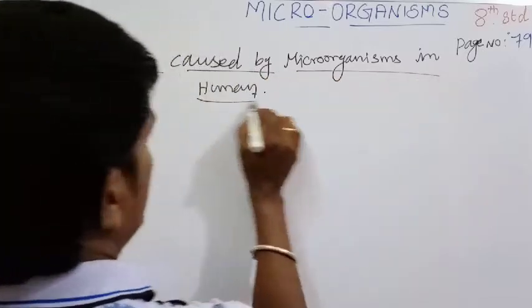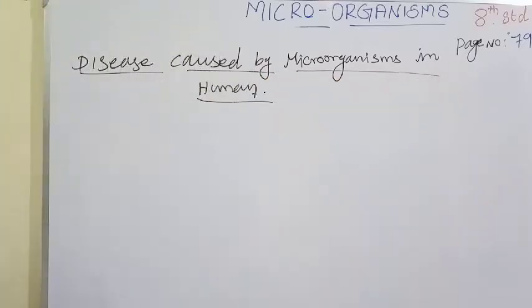What are the diseases, and which microorganism is responsible? Already you know tuberculosis is completed, cholera, common cold, and the next one, malaria.